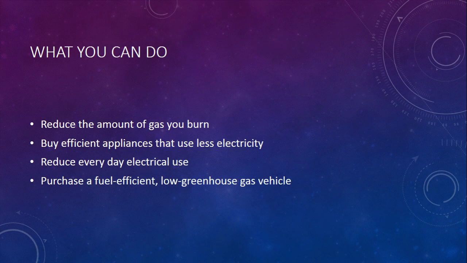There are many things we can do about global warming. First, reduce the amount of gas you burn. Second, buy efficient appliances and use less electricity. Third, reduce everyday electrical use. Fourth, purchase a fuel-efficient, low greenhouse gas vehicle.